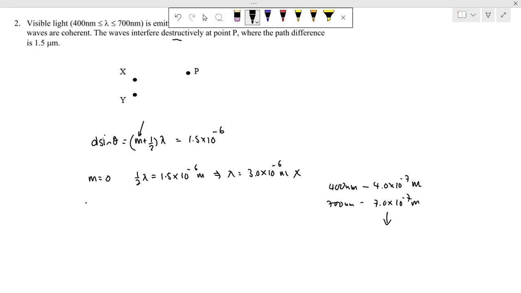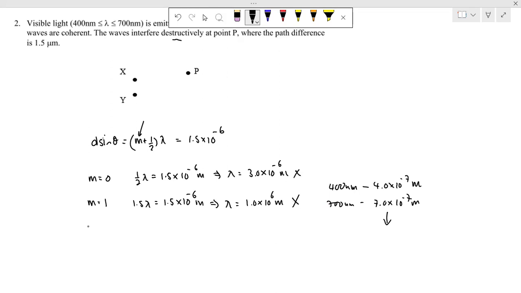Okay, next, let's substitute the next value of m. Substitute m equals to 1. So we substitute 1 to here, what we get will be 1.5 lambda equals to the path difference, 1.5 times 10 to the power minus 6 meters. Solving for this, we get lambda to be 1.0 times 10 to the power minus 6. And again, if we compare versus your visible spectrum, it lies outside the visible spectrum. So this is not what we want.